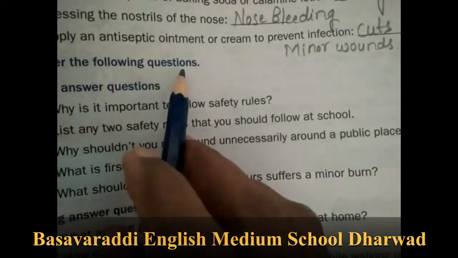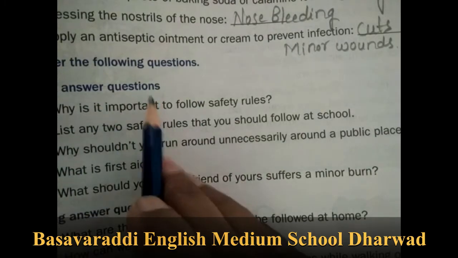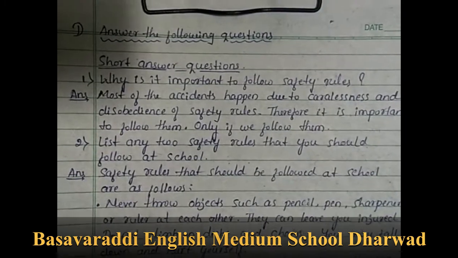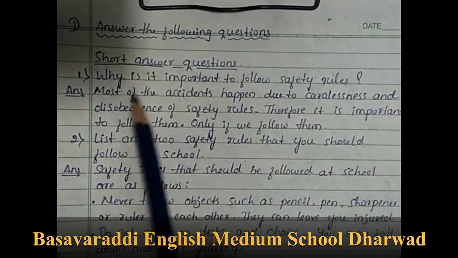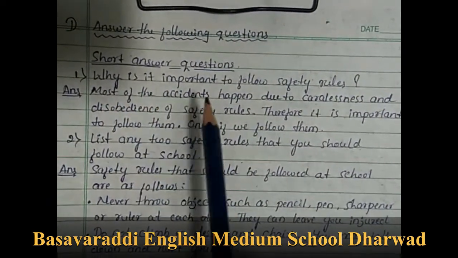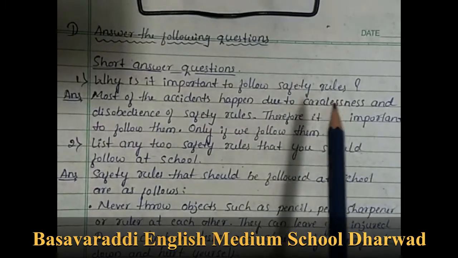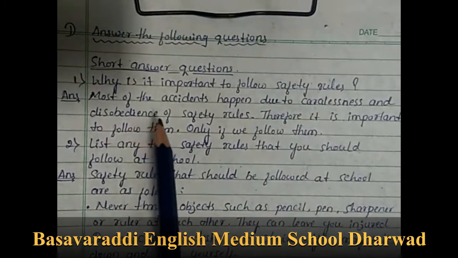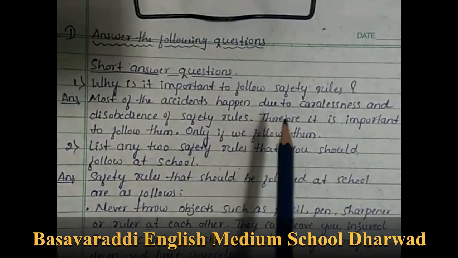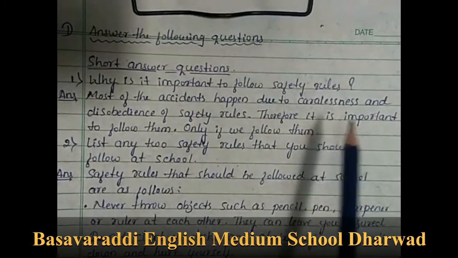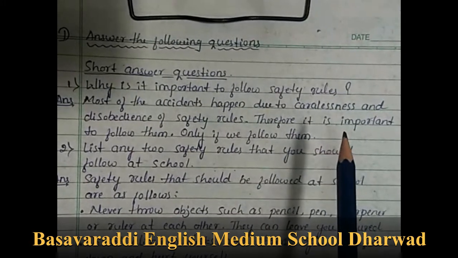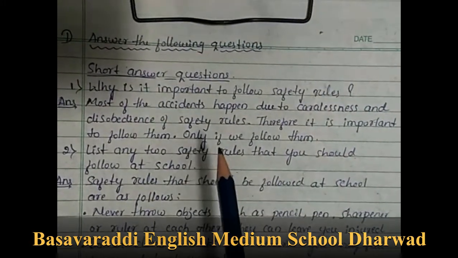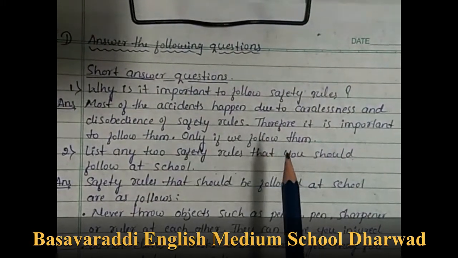Next one, answer the following questions. Short answer questions. First question in the short answer questions: why is it important to follow safety rules? Answer: most of the accidents happen due to carelessness and disobedience of safety rules. Therefore, it is important to follow them.